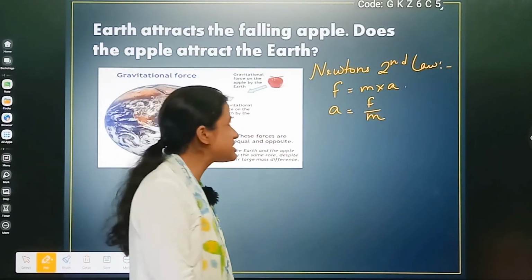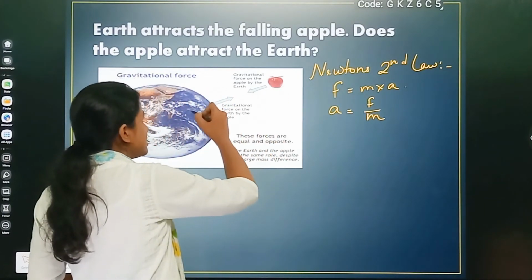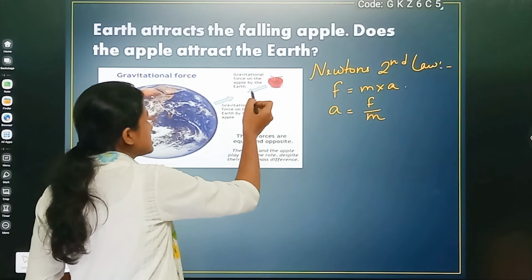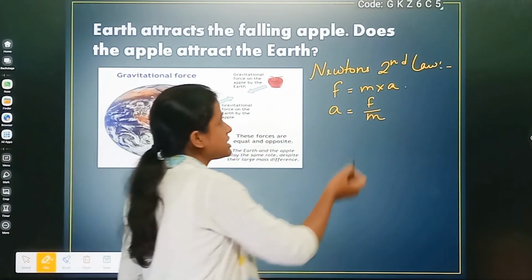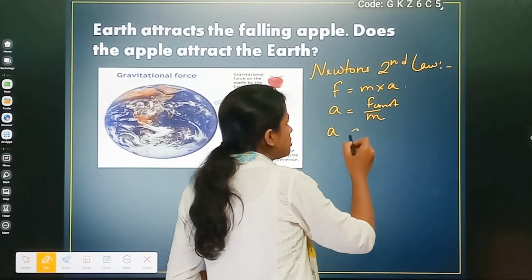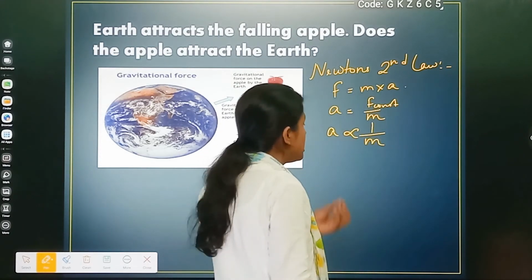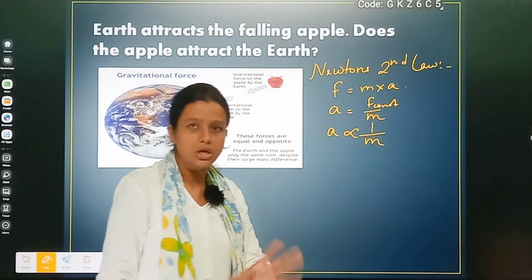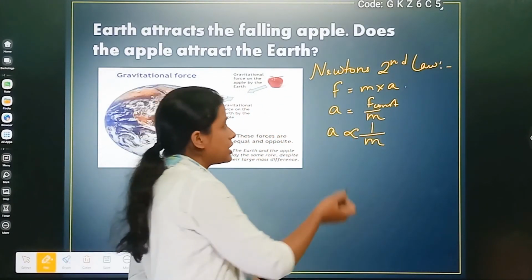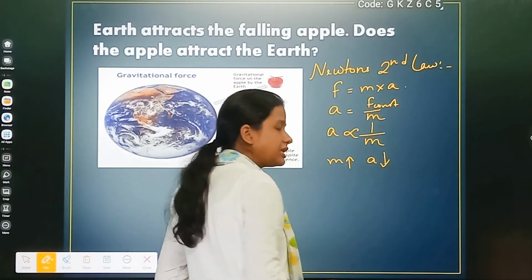Okay, so in this case the force is a constant quantity, isn't it? The apple is exerting a constant force on the earth and the earth is also exerting a constant force on the apple. So we can say this force is a constant quantity. Whenever there is a constant, we can replace it by a proportional symbol and we can say that the acceleration is inversely proportional to the mass. Fine. That means if the mass increases, the acceleration decreases.